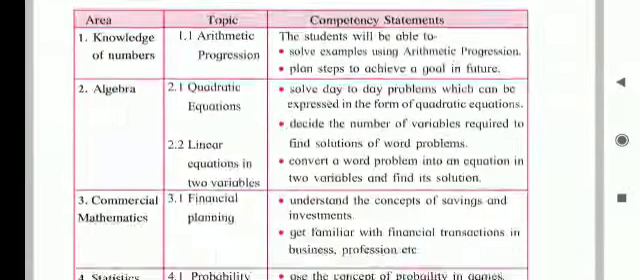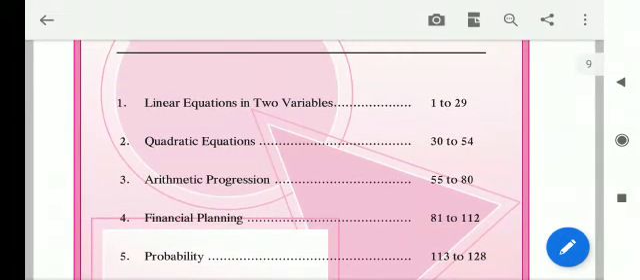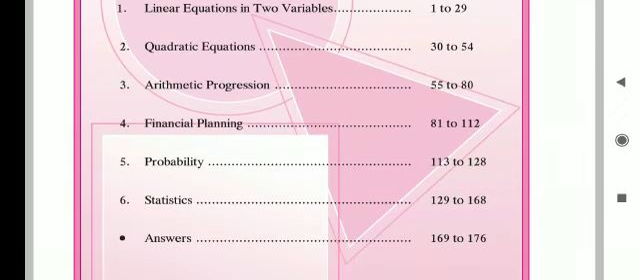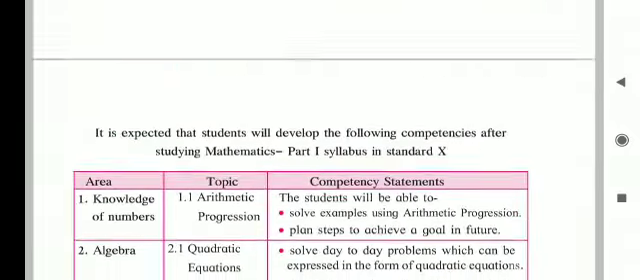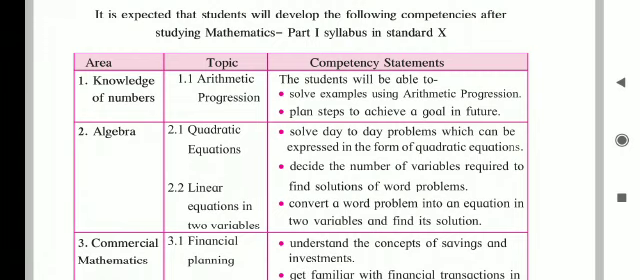So, in this subject, we have 6 lessons: linear equation in two variables, quadratic equations, arithmetic progressions, financial planning, probability, and statistics. So, this textbook covers 4 areas: knowledge of numbers, which is based on topic arithmetic progression. In arithmetic progression, we will be able to learn to solve the problem using arithmetic progression and plan steps to achieve